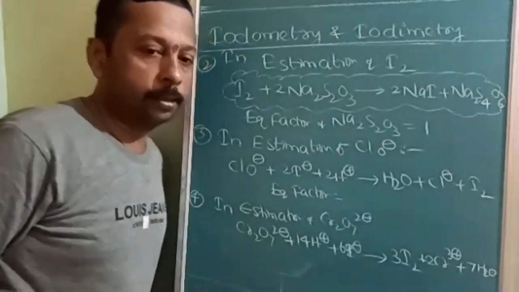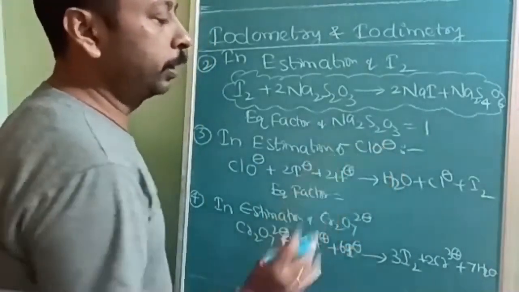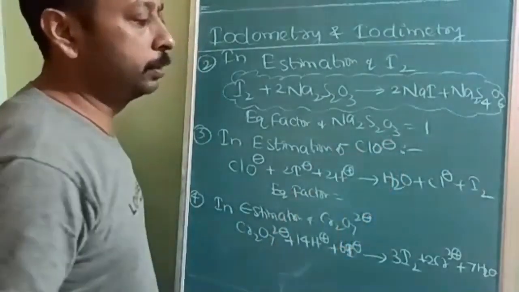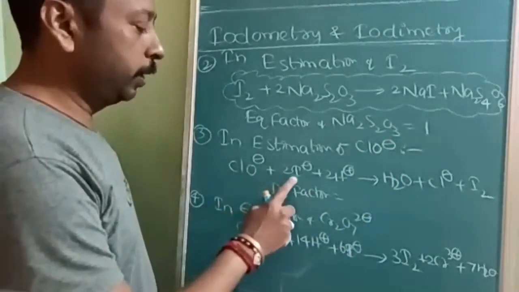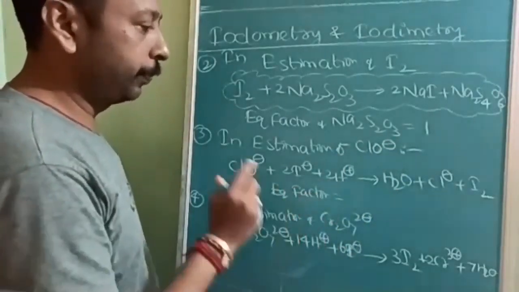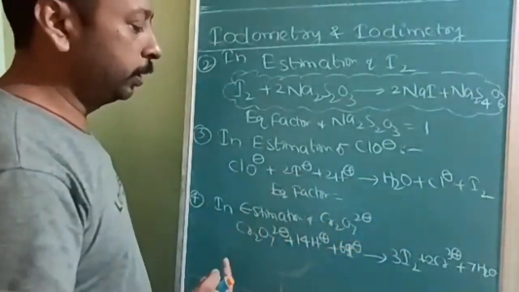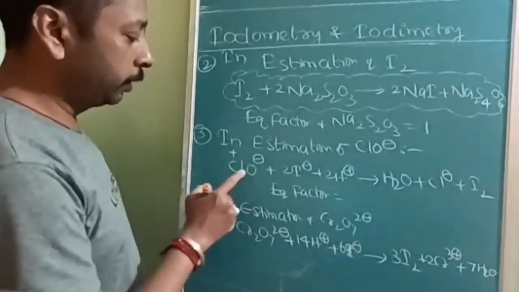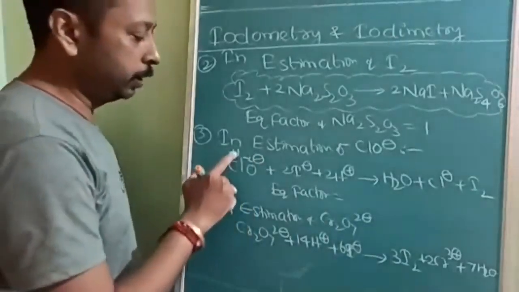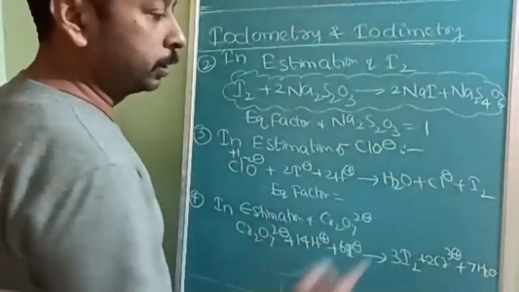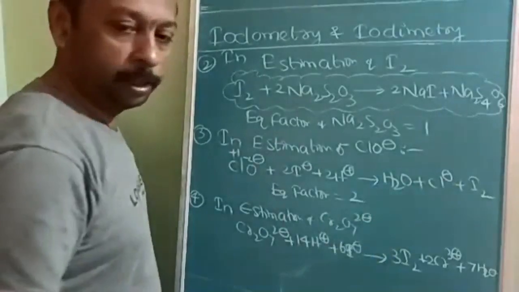Okay. Next, in the estimation of ClO minus, hypochlorous. Next, ClO minus plus 2I minus plus 2H plus. So even if you write this as a separate reaction, how many electrons will be there? See, before reaction it is +1, and to become -1... Okay, +1 to -1. Change in oxidation number will be how much? 2. So equivalent factor will be 2.